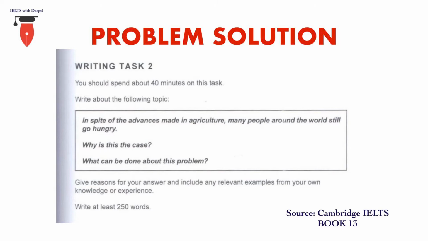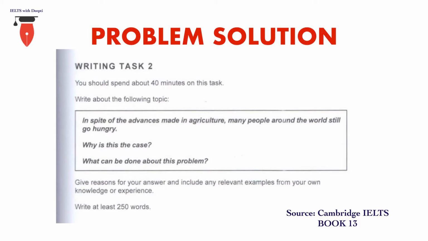So in this essay, you don't only have to look at the problem, you also have to identify the solution. This prompt for problem solution essay has been taken from Cambridge IELTS book 13. Now here, when you look at the prompt, in spite of advances made in agriculture, many people around the world still go hungry. Now the problem is people go hungry. Why is this the case? Which means you are supposed to identify the cause of this problem.